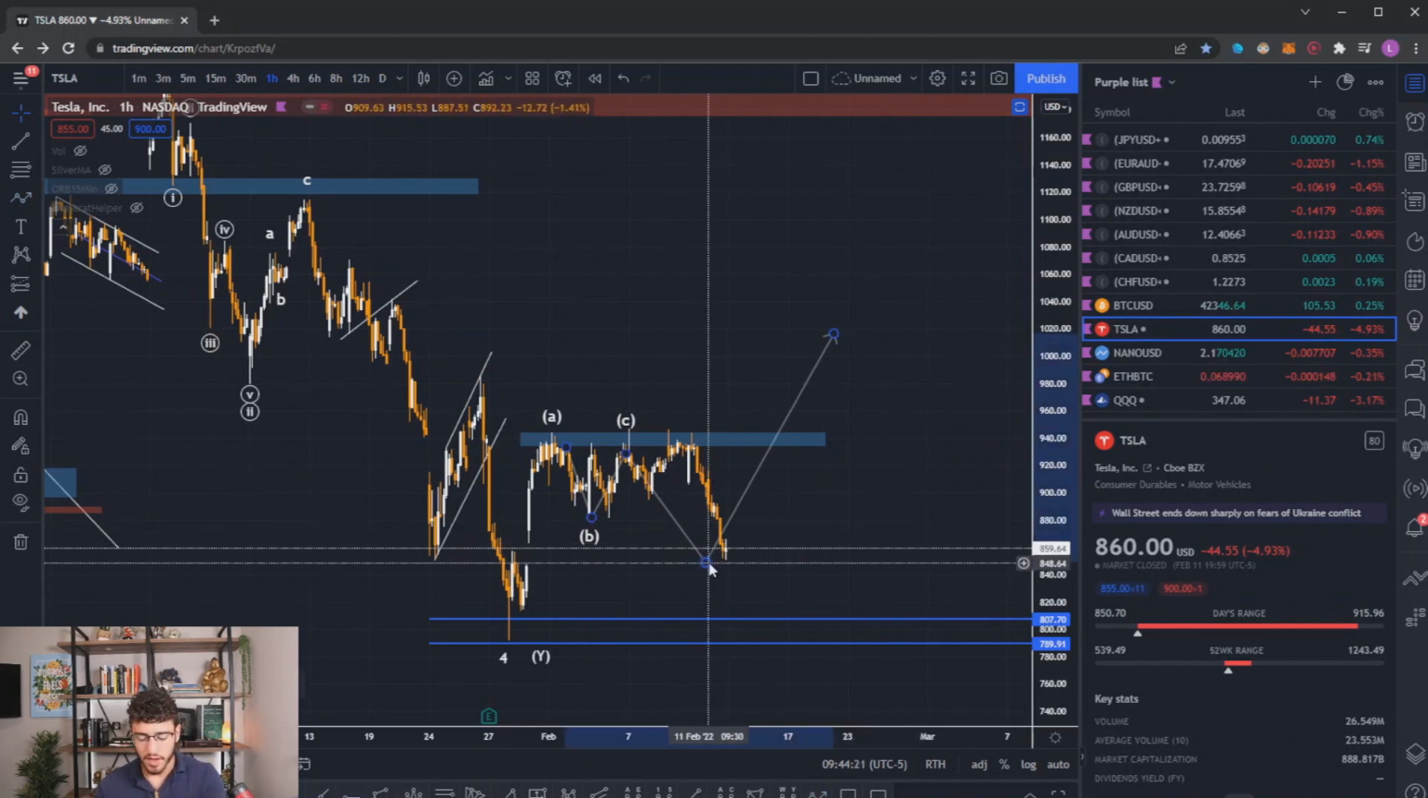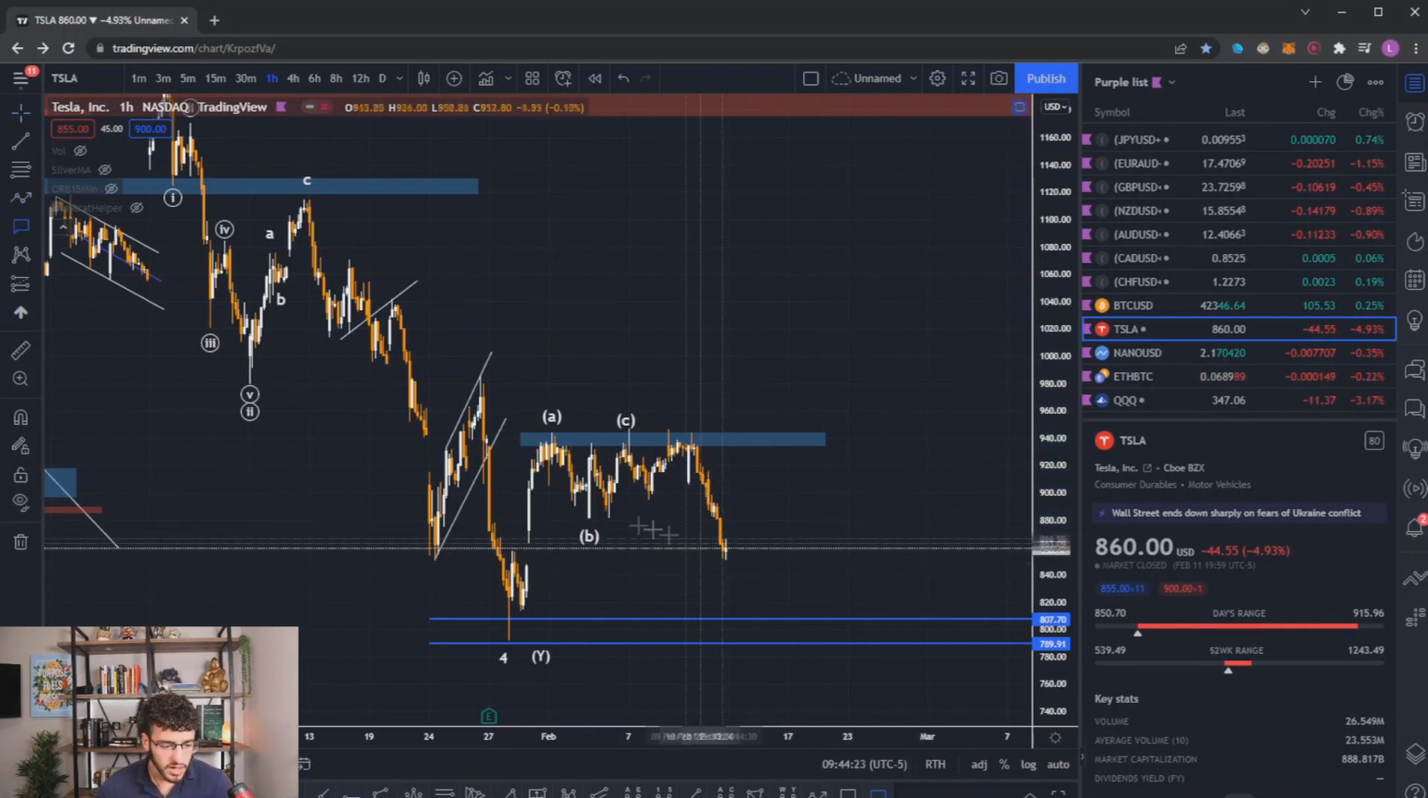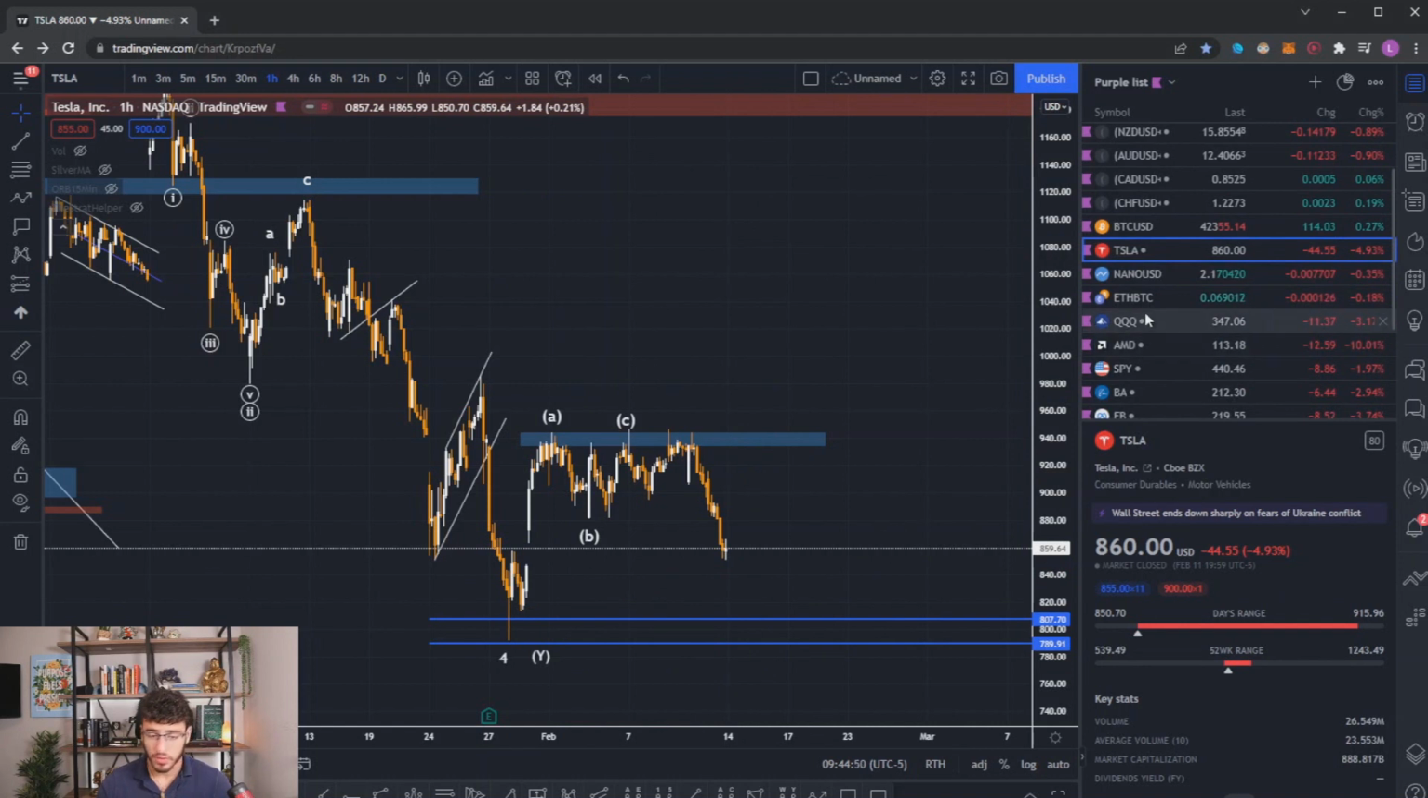The only two levels I really have to the downside for Tesla is this level right here, where the gap will be filled at $846, $847, and then the next price range I have is down here at this blue line, which was our Fibonacci extension from our corrective waves at $789. 847 and 789. Keep an eye on those levels for Tesla. But I do think Tesla will continue to the upside after reaching those levels.